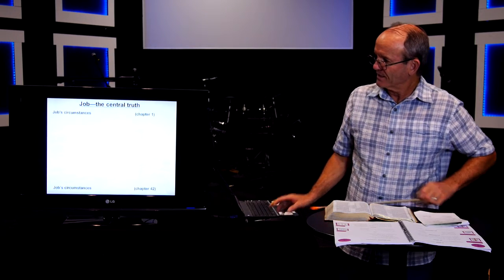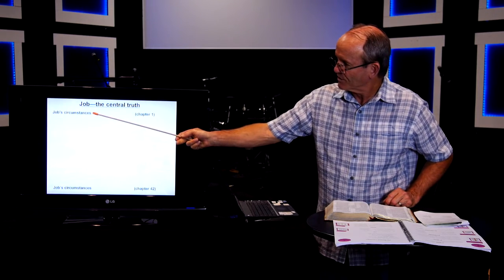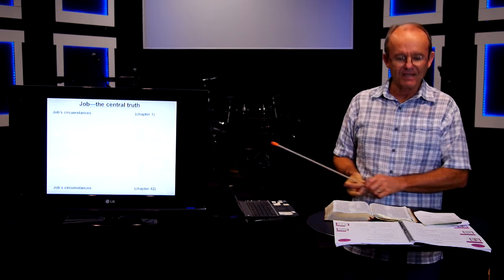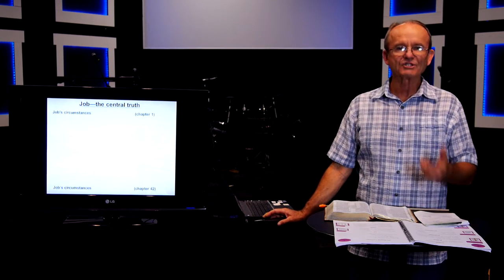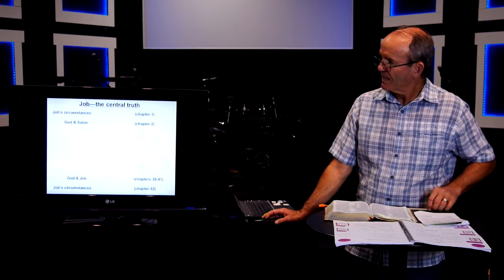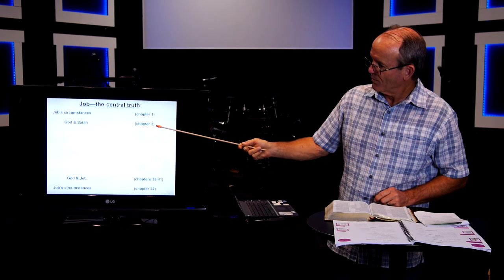We see here at the symmetrical aspects of this, we see Job's circumstances in chapter 1. We see Job's circumstances at the end, that he was rich in chapter 1, but he was even richer at the end of chapter 42. Next, we see God and Satan who are dialoguing with each other.